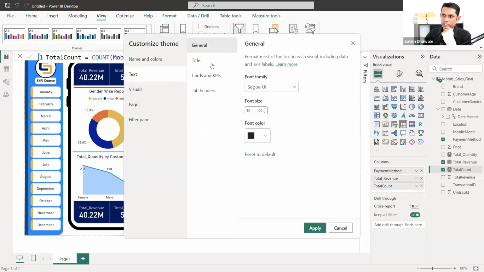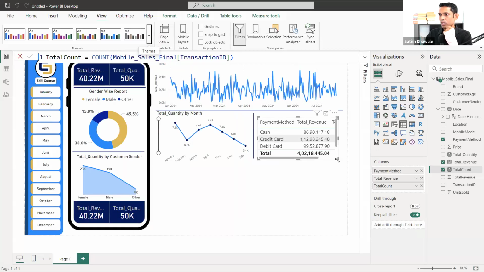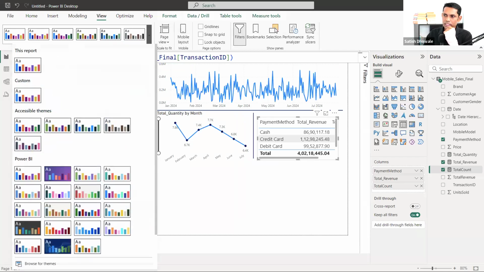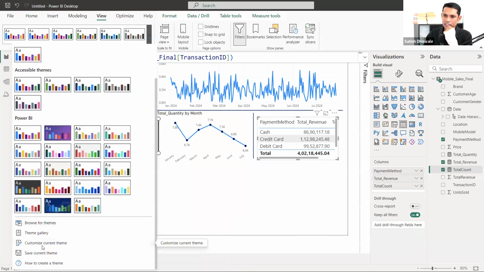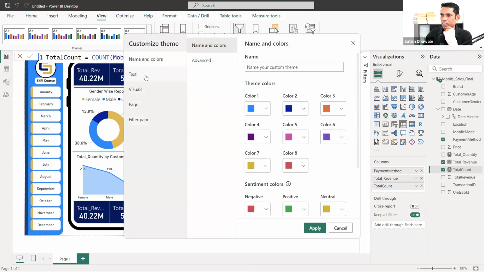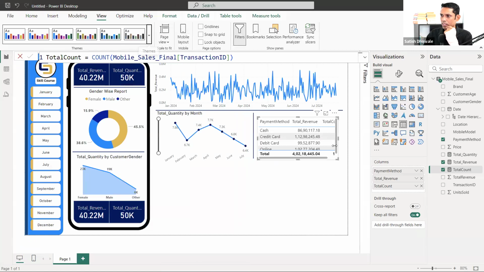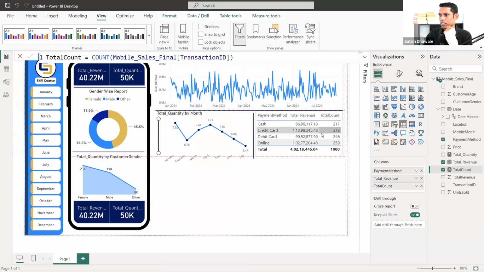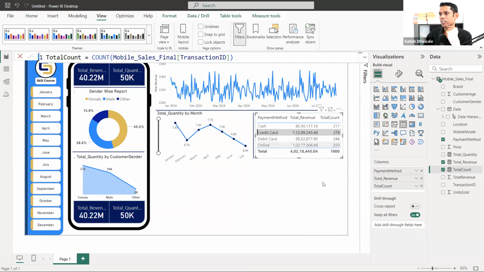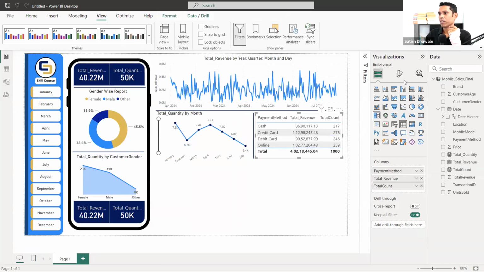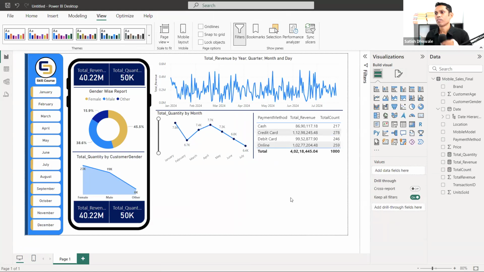Always remember, click on the text, click on general, and change the formatting to 14 or whatever. It looks bigger because it is going to increase all the text size in the current theme format. Let's go back to the text. It should be a 12. And yeah, it is proper. So you can increase the size in this way, or else you can change the color as per your requirement, which is available inside here.